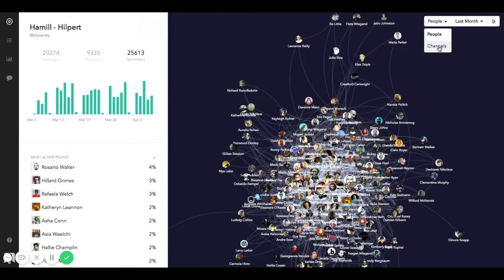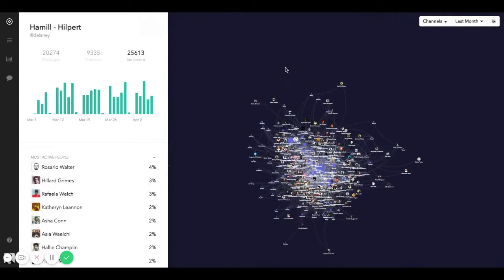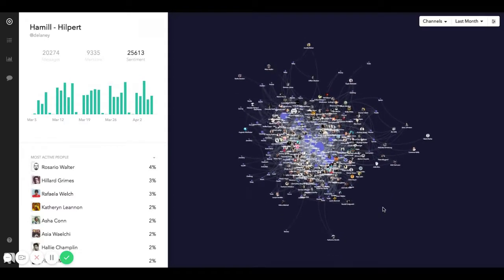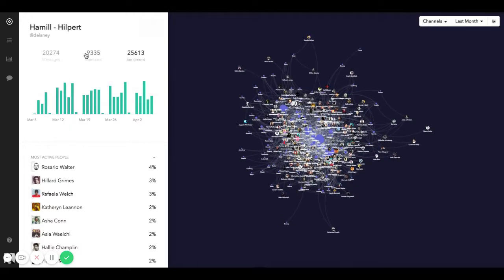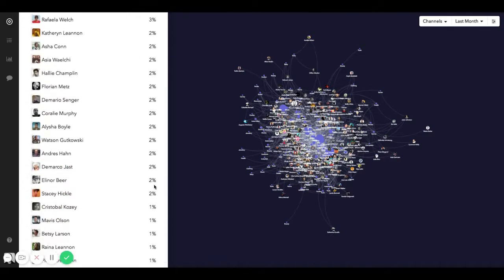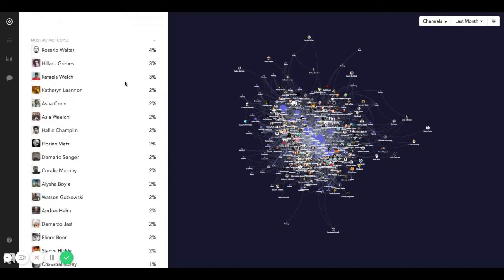We can see the same thing when we switch over to the channel view over the past month, where we see some people that are disengaged at the edge of the network. And so we can start asking questions about why that might be. The other thing that we have going on here is an overview on the left side to show which are the most active people and what percentage of the total messages the team has sent do they send. So we can see what's the distribution of who sends far more messages than the rest of the team. Because here we can see there are a lot of people sending 1% and below, with a few that are sending a little bit more.